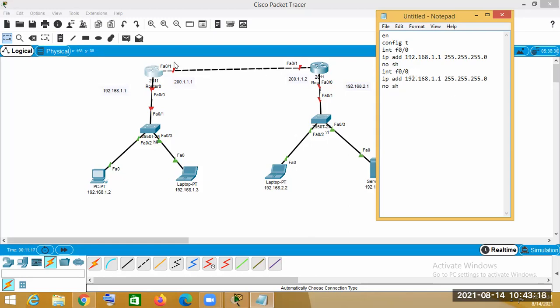It will be our port configuration F0/1, and it is 200.1.1.1. Okay, so here now we have done our configuration of the first router.